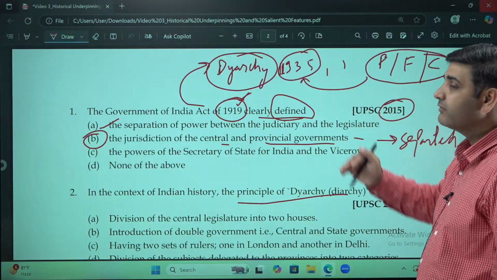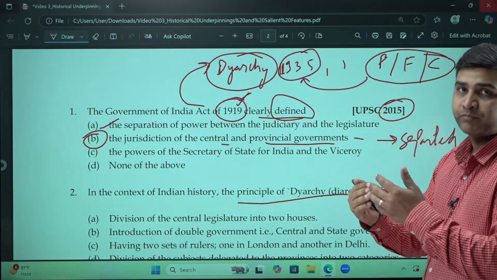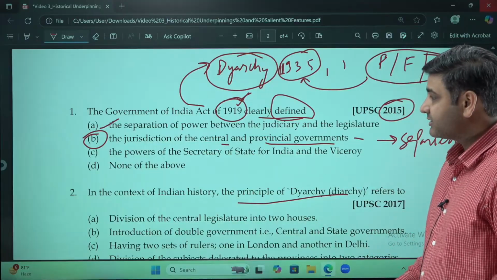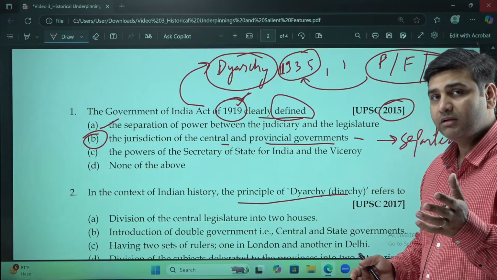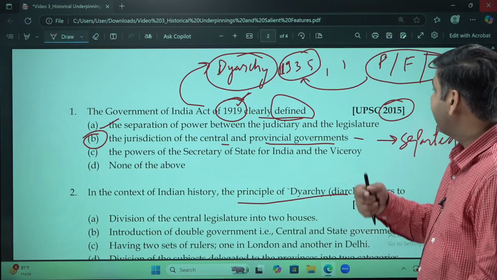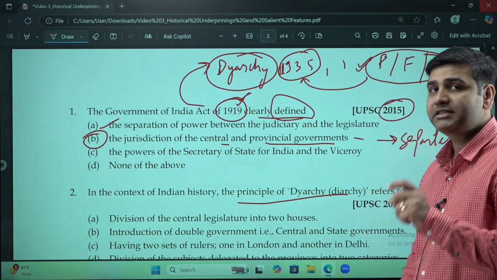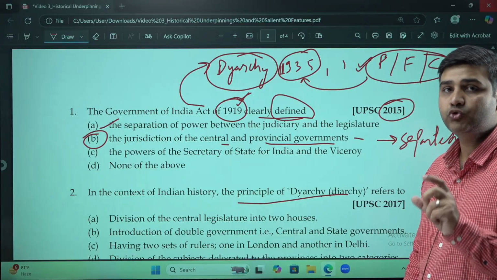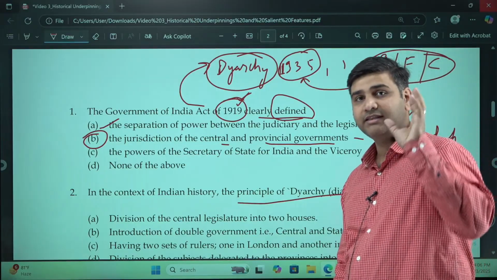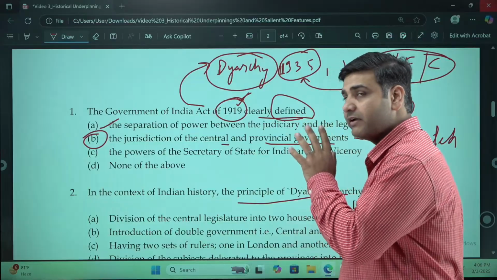So the 1935 Act is a step forward. First the jurisdictions were separated, and after that the lists were made in the 1935 Act. Residuary power was also given to the Viceroy in the center in the 1935 Act.